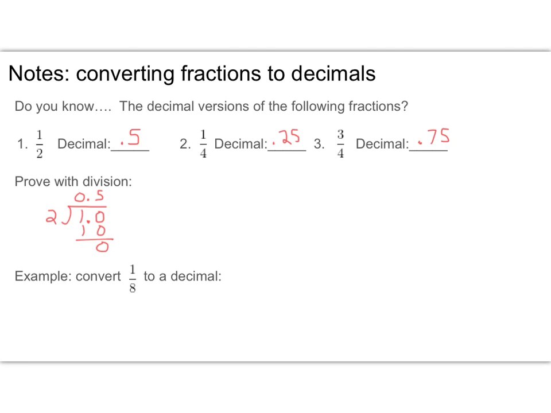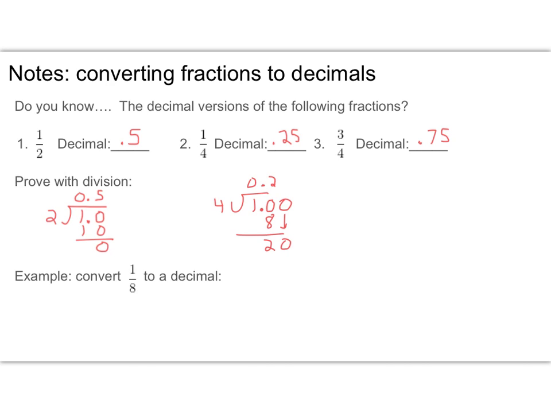All right, let's try 1/4, same thing. So 1/4 is the same as 1 divided by 4. And again, we're going to have to do the same thing. 4 doesn't go into 1, but I do have a decimal point that I'm going to add here. I'm going to add a 0, and I'm going to know that 4 times 2 is 8. 10 minus 8 is 2. 4 doesn't go into 2, so I'm going to have to add another 0.